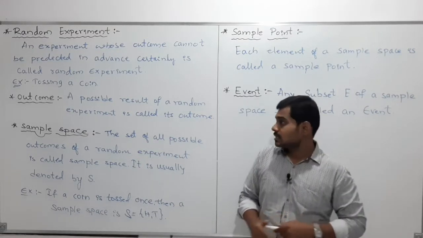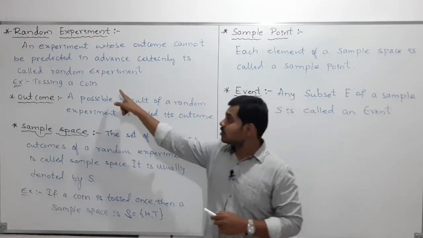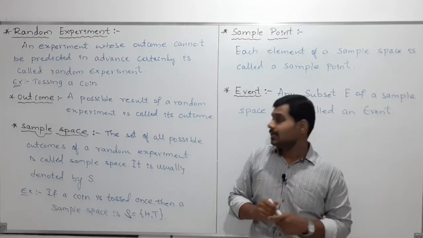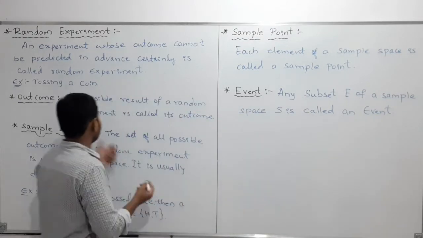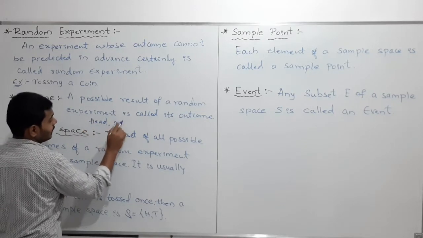Clear? So what are the examples of outcomes? If I toss the coin, what are the results we are getting? If I toss the coin, either I'll get head or I'll get tail.